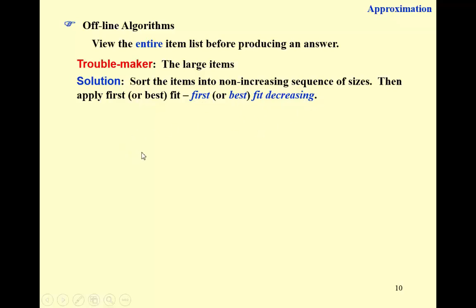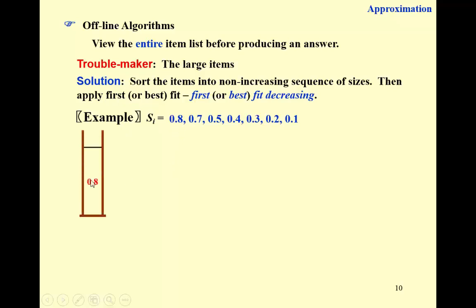So let's again check the previous example. Say we have 7 items like this. Step 1, just sort them in decreasing order. Okay, so 0.8 first. Now let's apply, say, first fit to pack them. Step 1, we ought to create a new bin to pack 0.8. The next one is 0.7. It needs another bin.